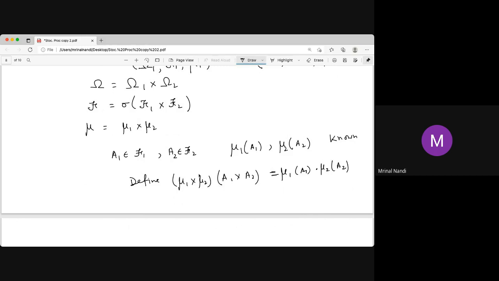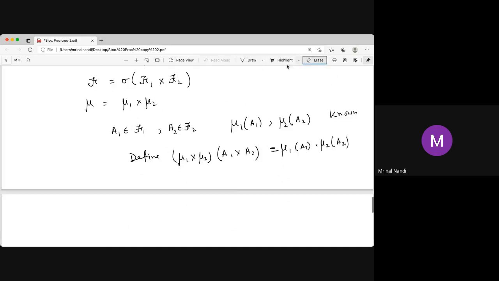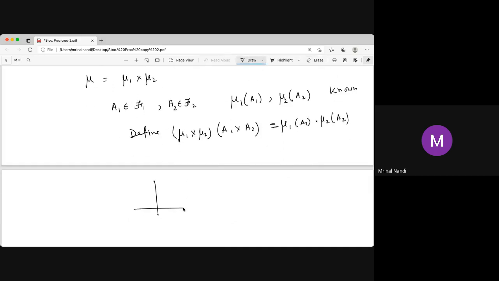But an element of your sigma algebra need not be of the form A1 cross A2. That's the problem. Say in your R2, the Borel sigma algebra, there is some disk also. A disk is also a Borel set in R2. But how do you find the area of this? The area of a rectangle is just the length of one side times the length of the other side, but how do you find the area of this?